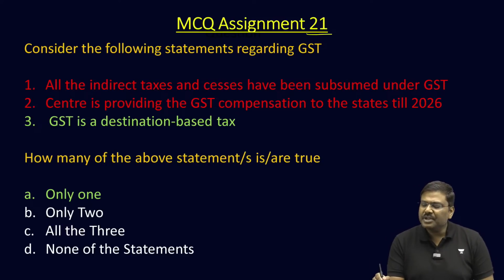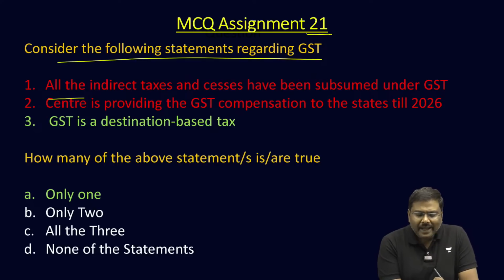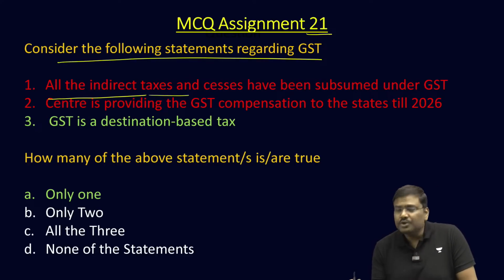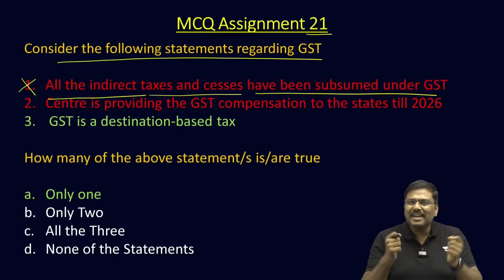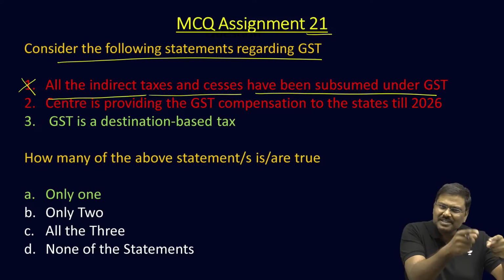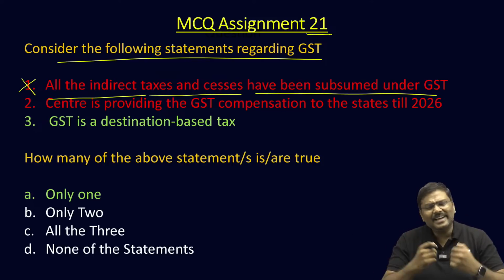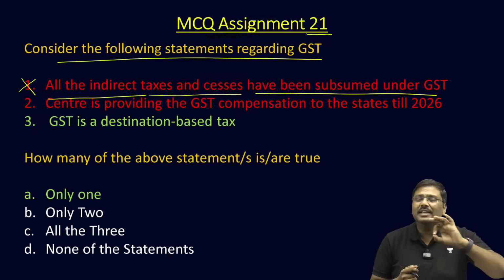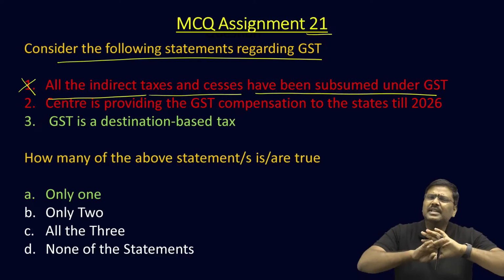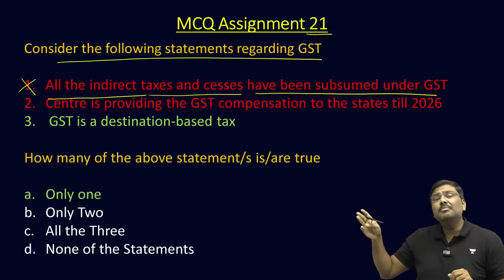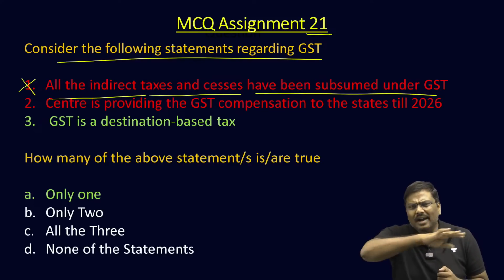Next, MCQ assignment number 21, consider the following statements regarding GST. All the indirect taxes and cesses have been subsumed under GST. Absolutely no. Even today, lot of these indirect taxes, best example, the VAT that was increased by the state government of Punjab very recently on fuels such as petrol and diesel, that is an indirect tax. It is not under the GST or there is no GST as of now. To be very technically correct, it is already under GST, but there is no announcement of GST. But other commodities, for example, alcoholic commodities for human consumption, that is not yet under the GST.